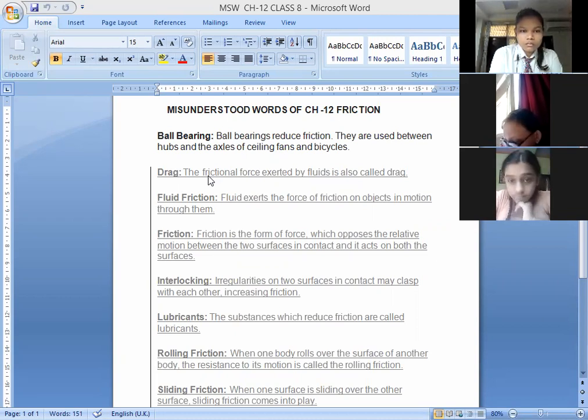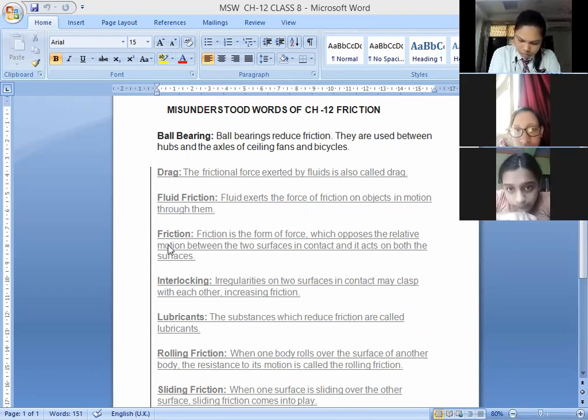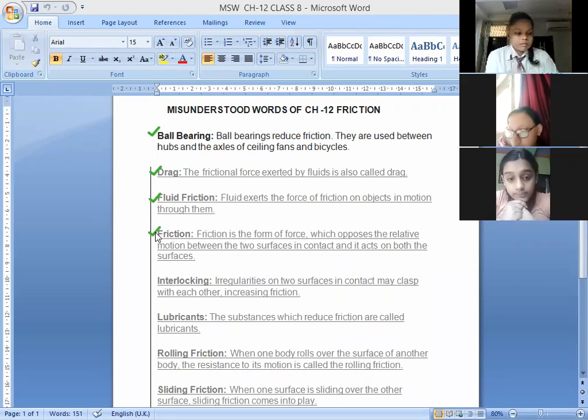The next type of friction is fluid friction. It is again a type of friction, the friction exerted by fluids, and that is known as fluid friction. Before going further, first let's discuss the definition of friction, which is a very important definition. Friction is a form of force which always opposes the motion. It always tries to stop the motion.